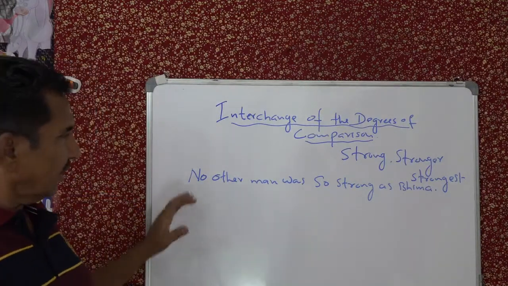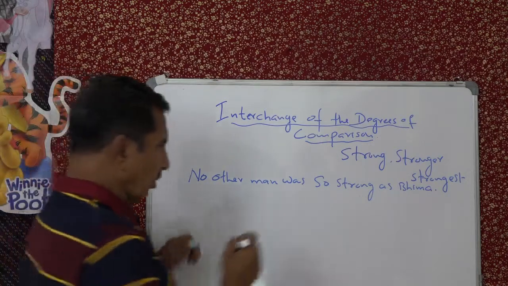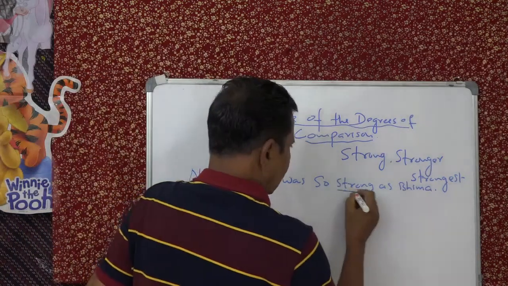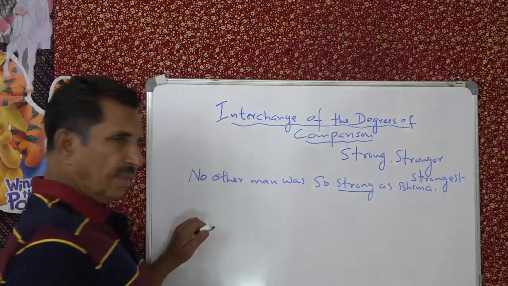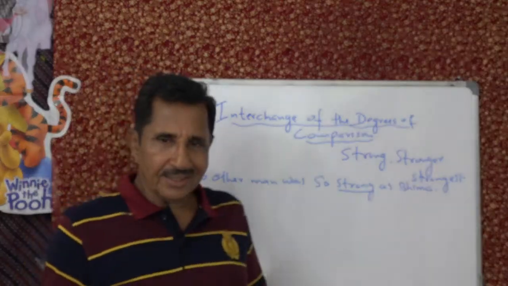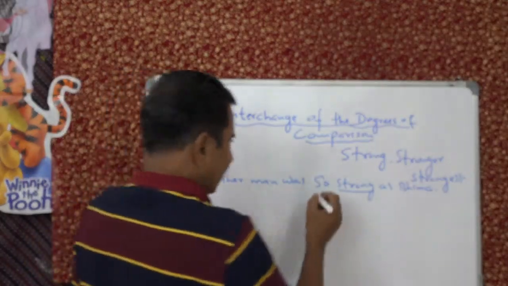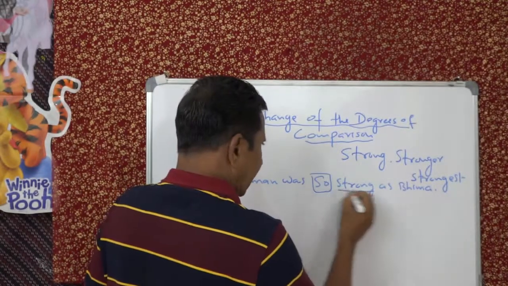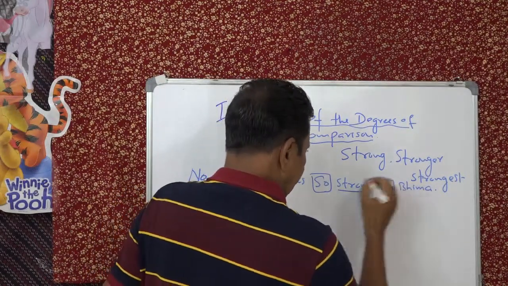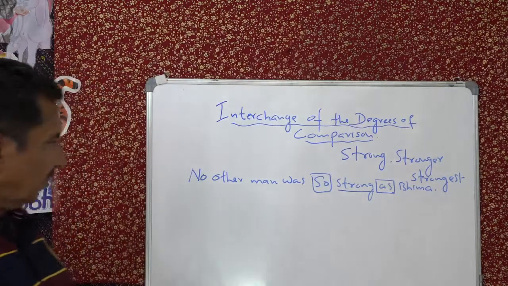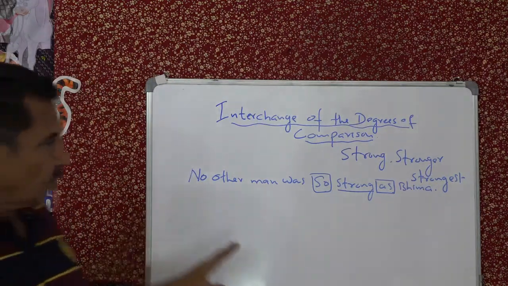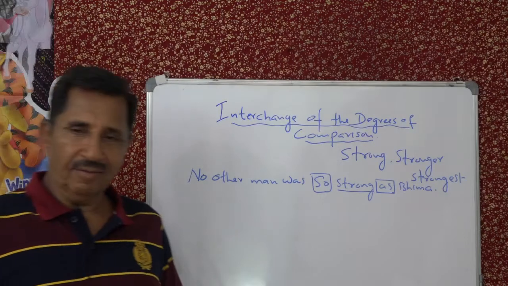So he said no other man was so strong as Bhima. This is the positive degree, and on both sides it is supported, one by so and the other by as.